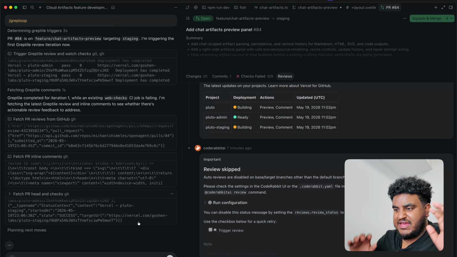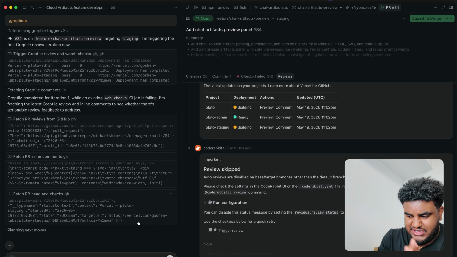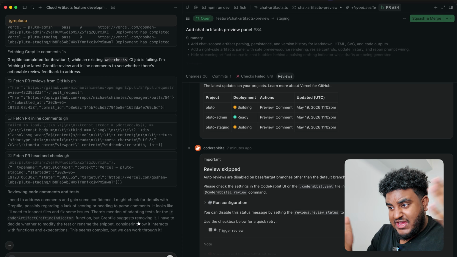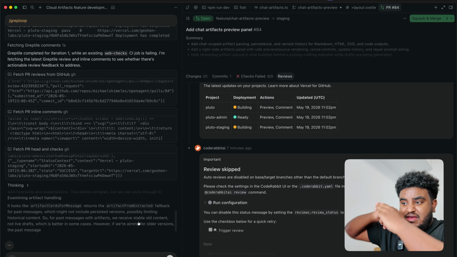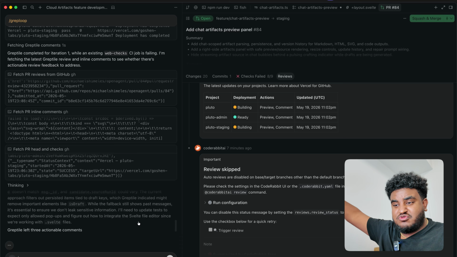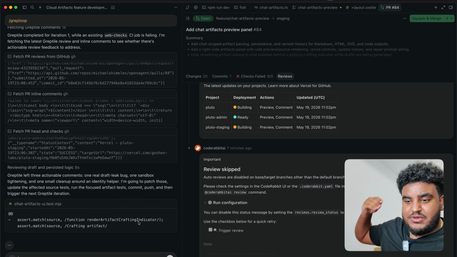So this is, again, my process. Build the functionality. Test it. Actually see if it works. It worked. But there are some edge cases we can't catch off an initial use. Then we fire that off to Greptile. Greptile gives us a review. There are some security things we missed as well. /grep loop starts cooking.